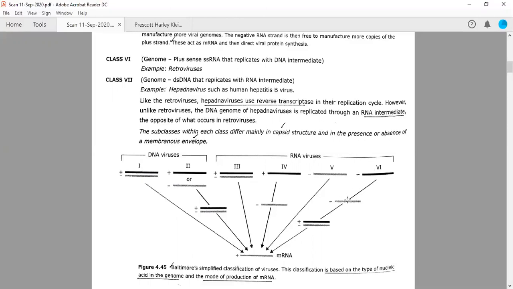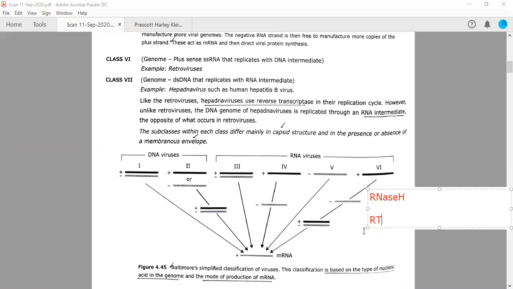Then they degrade this RNA strand with the help of the same enzyme, reverse transcriptase, because reverse transcriptase also has one functionality known as RNase H. What is RNase H? I will tell you in detail when we discuss human immunodeficiency virus.